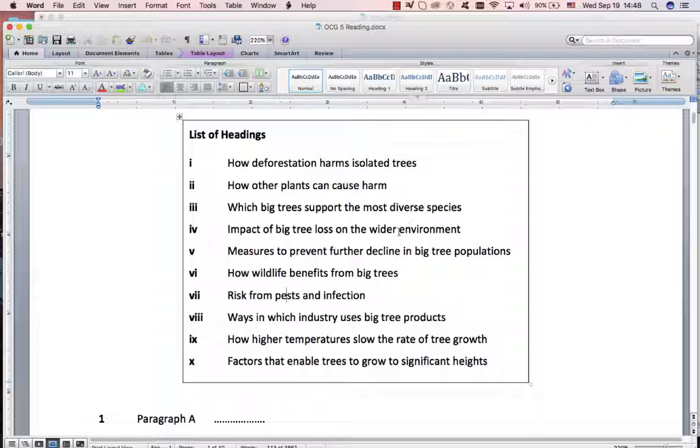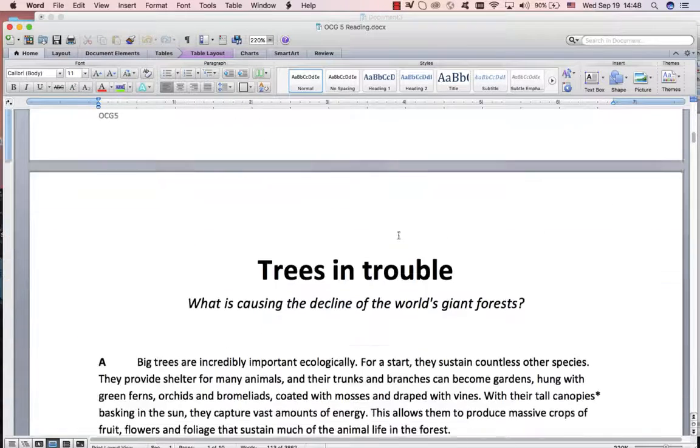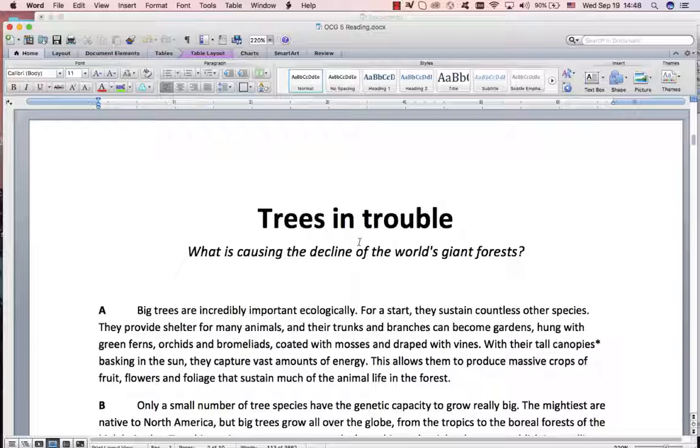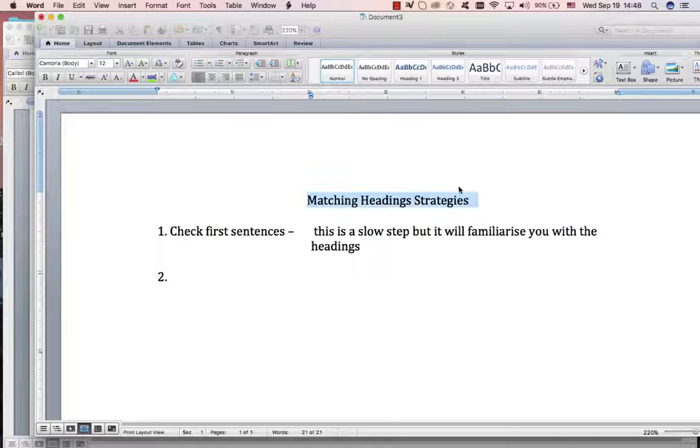Now, what are you going to do in the first step? Let's check the first sentences. You can usually get one or two which are easy and which match up with the first sentences. So, matching heading strategies. Check the first sentences. It's a slow step because you will have to go through all the headings one by one, but that's a good step because you will become familiar with those headings and you will remember them later.